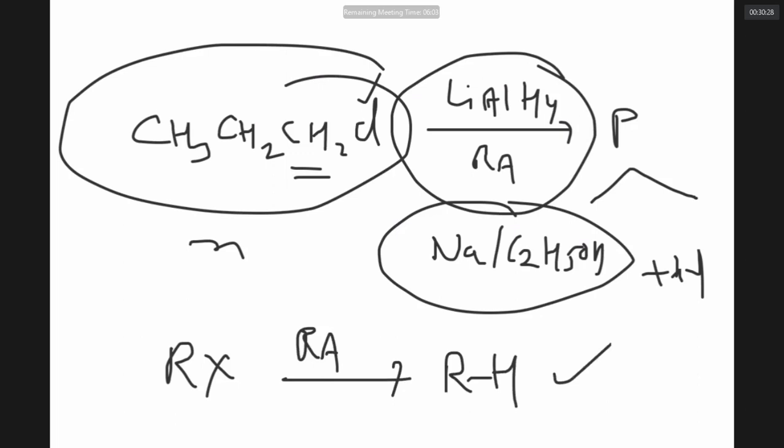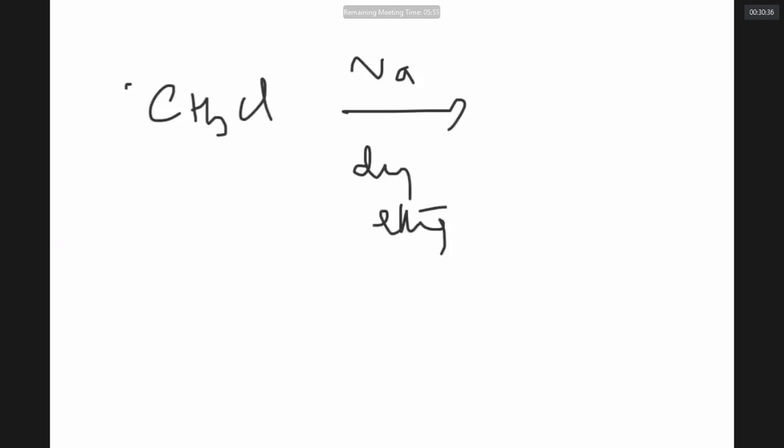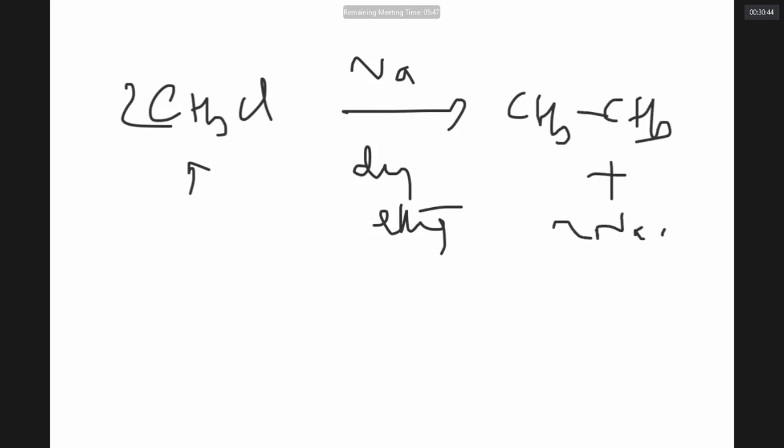There is another reaction, sir. Alkyl halide reacts with sodium in dry ether. 2 moles will react to give alkane with double the number of carbons. What is the name of this reaction?